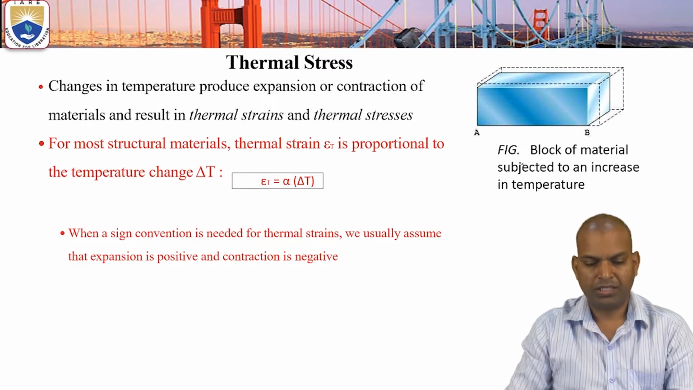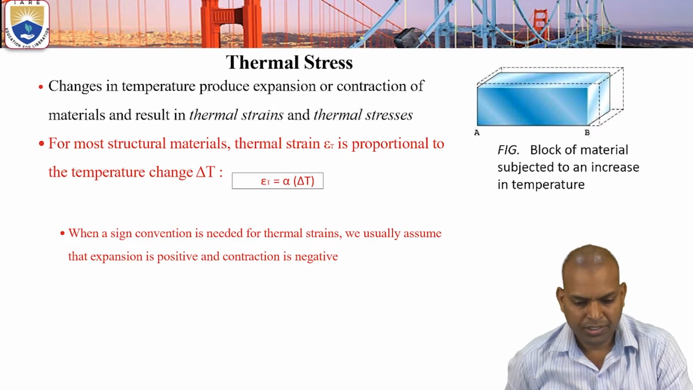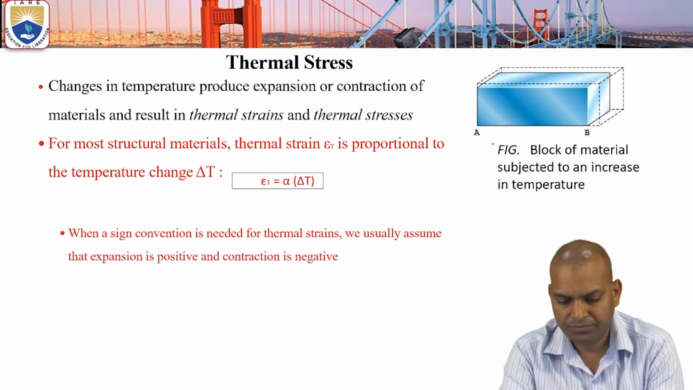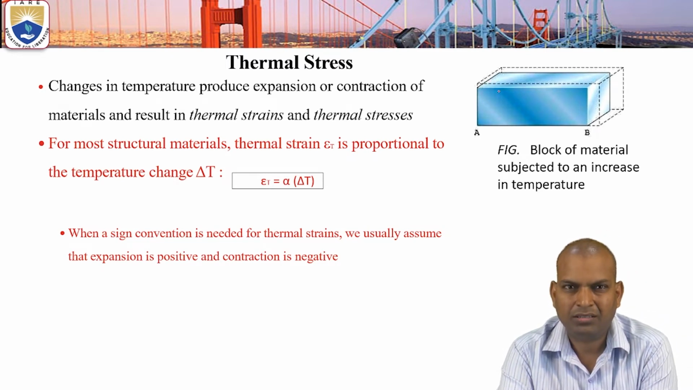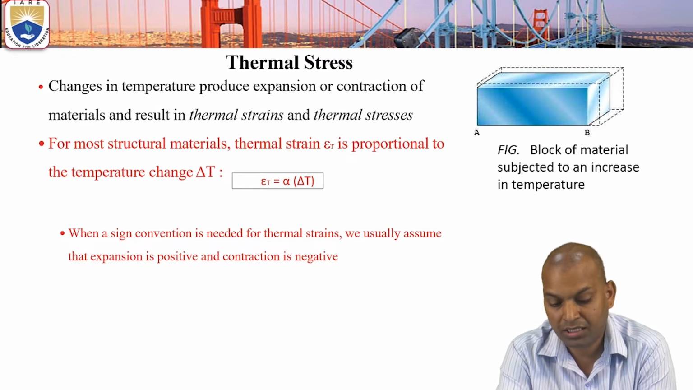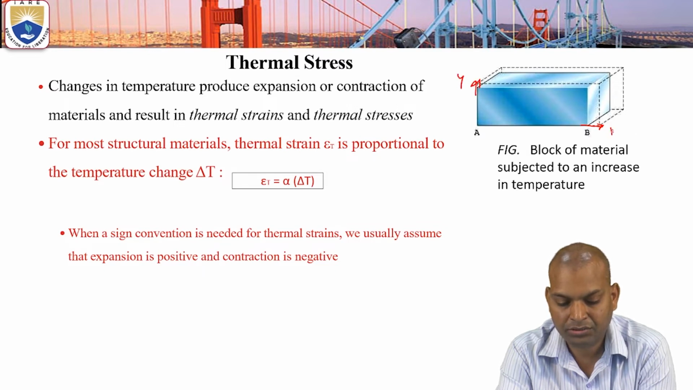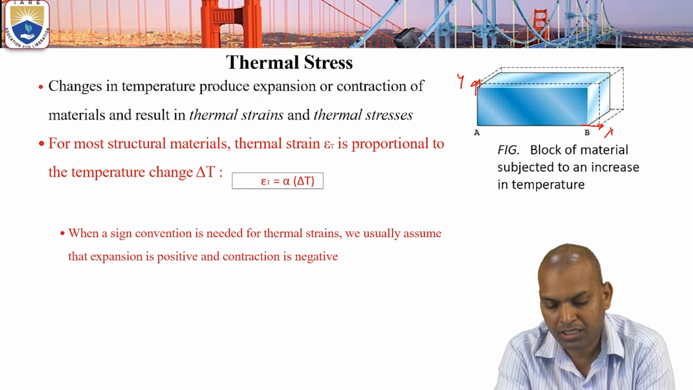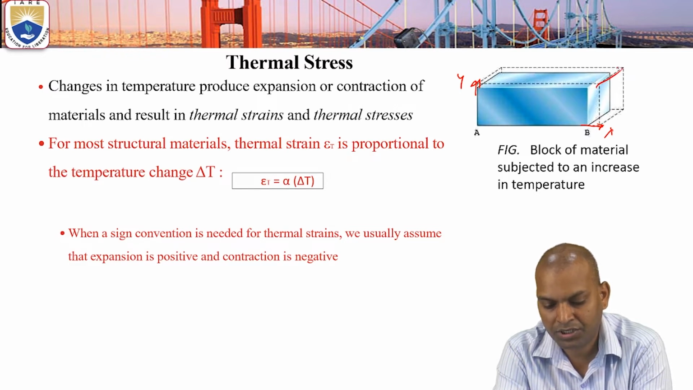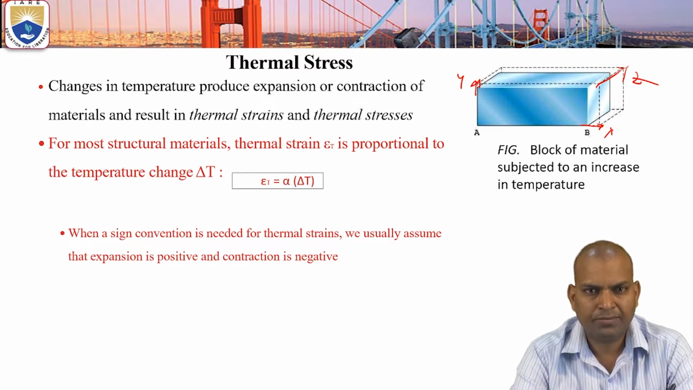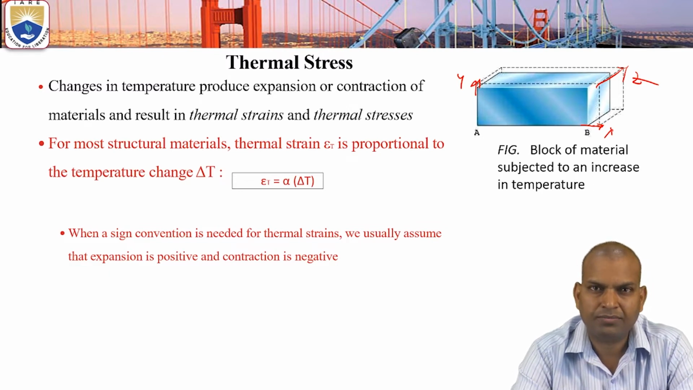Now here the temperature is increased. The temperature increase causes the dimensions to increase in the x, y and z directions. Elongation increases in the x direction, in the y direction, and also in the z direction. So the body's dimensions are changed because of the change in temperature.